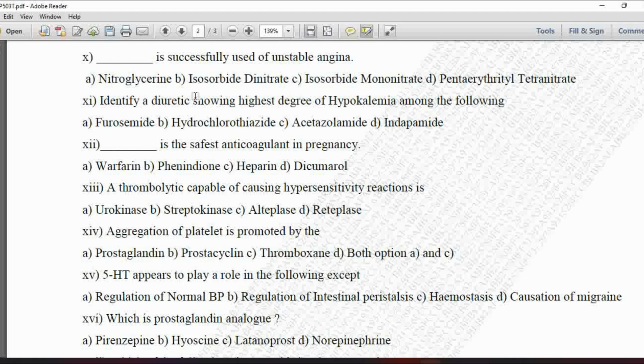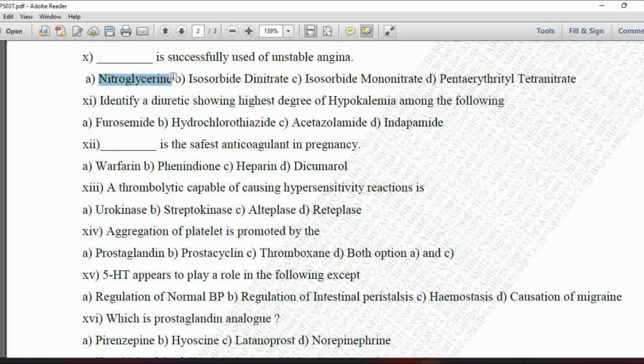Next MCQ, dash dash is successfully used of unstable angina. Option A is nitroglycerin, B is isosorbide dinitrate, C is isosorbide mononitrate. Option D is pentaerythritol tetranitrate. So if we see the correct option for this MCQ, that is which is the drug which is used for unstable angina, that is nitroglycerin.